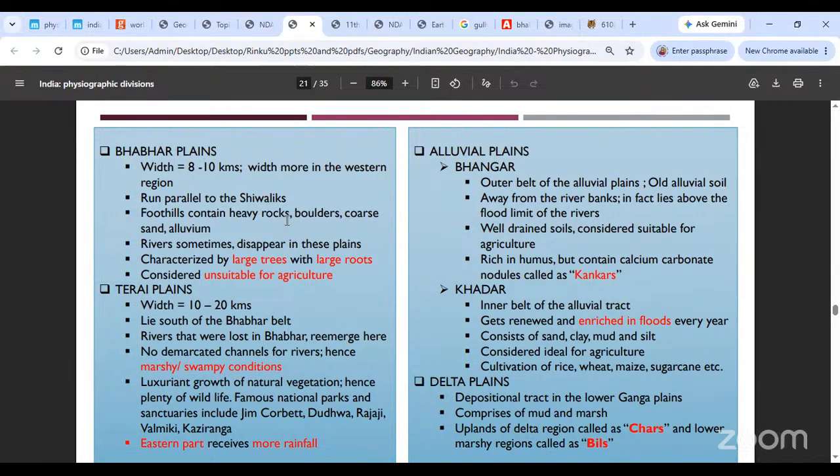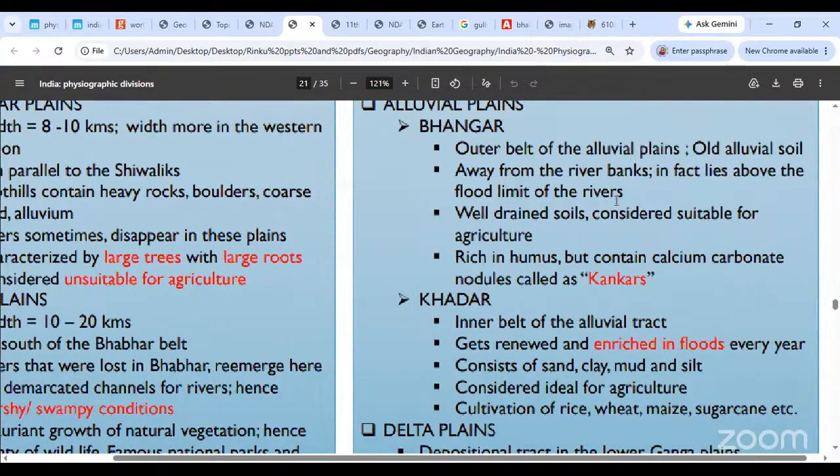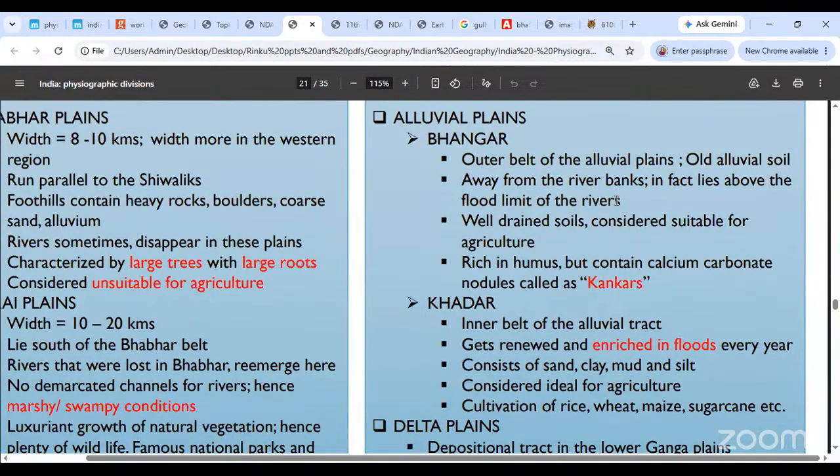Now, when the water recedes, it goes back and all the silt just remains over there. Okay, and this happens every year that the river floods. Okay, so we are discussing these two different types of alluvial plains. The older ones will be called the Bhangar plains, and the newer ones will be called the Khadar plains. Okay, so now these alluvial plains, we say the Bhangar is the outer belt of the alluvial plains. Okay, the old alluvial soil. We are talking of the older alluvial soil, the one that did not get renewed every year with every flood. Okay, it is away from the river banks. In fact, it lies above the flood limit of the rivers.